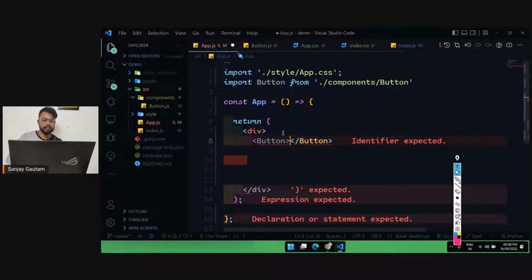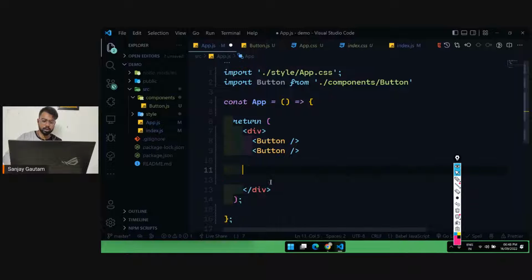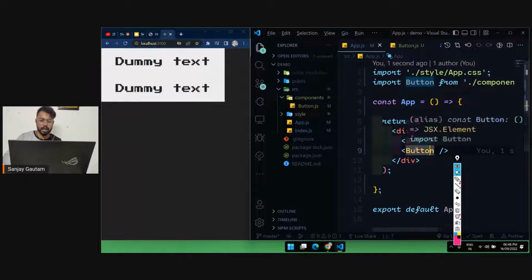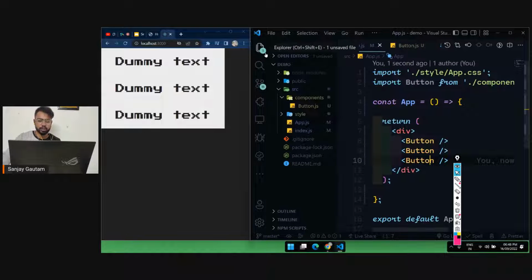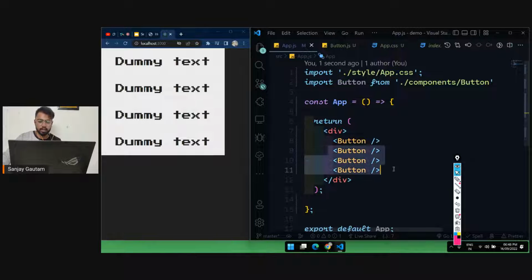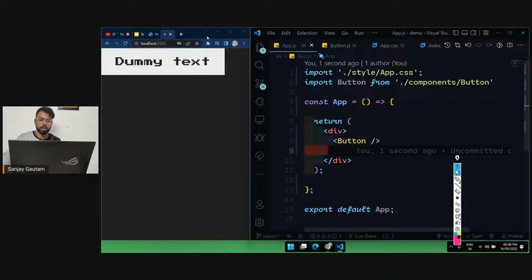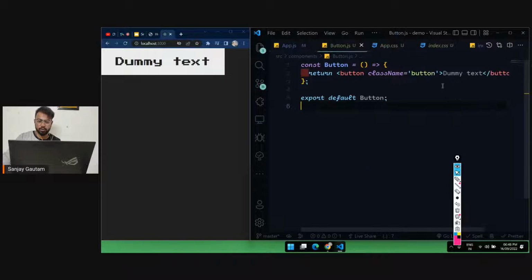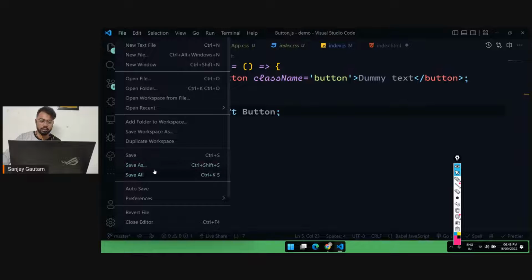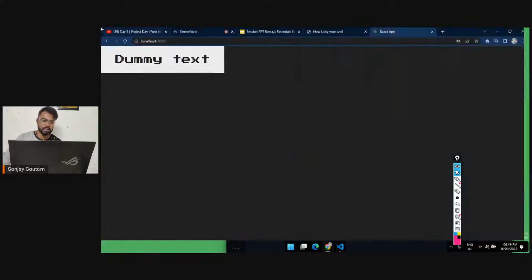It's a very basic example of a component. You can do a lot with this. So here I'm just going to use my component two times. If you go over here, we have our button. I can create a button without doing anything, it's very easy to do now. I'm just going to create a button and that's all. And here, we don't want this dummy text. So let's take a guess what we can do to change this. How can you change the text inside this button? I'm just asking you how you can achieve this task. Just take a guess.